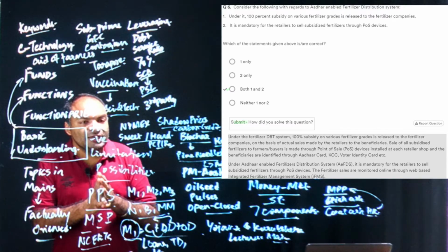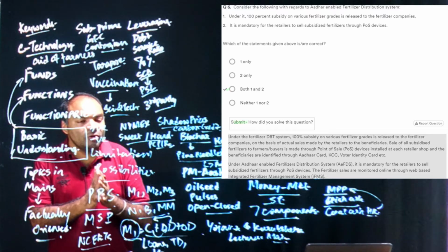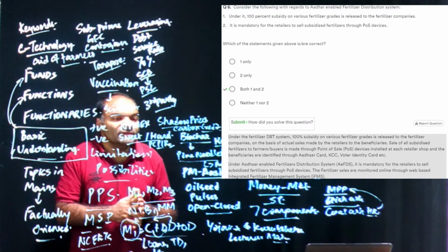Make sure you read the right sources, government sources, that is Economic Survey, Yojana, Kurukshetra, PRS India, etc.